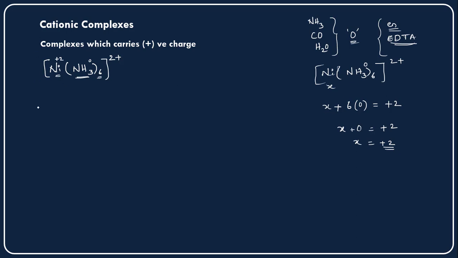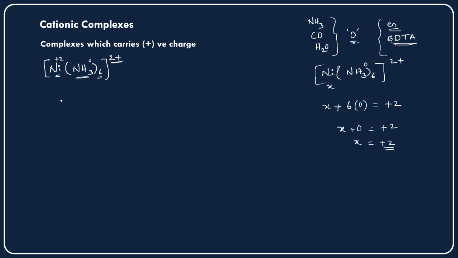In this way, we need to calculate the oxidation states, right? So we should not get confused here. This plus 2 is different, this plus 2 is different. This plus 2 is the oxidation state for the nickel only, and this plus 2 is the oxidation state for the whole complex here. And this is an example of a cationic complex.